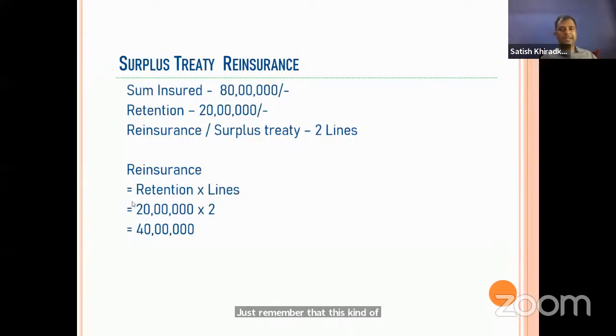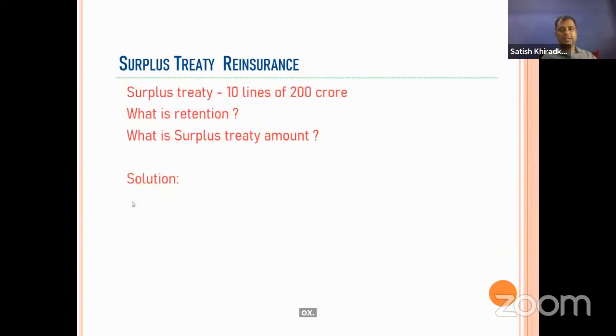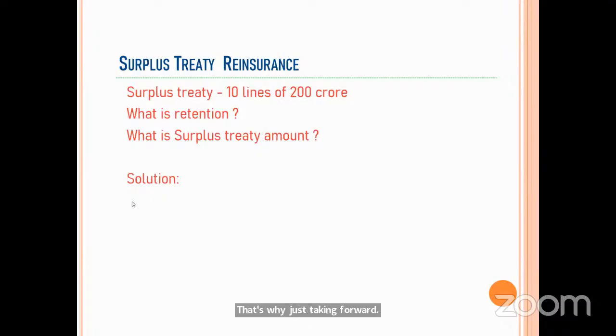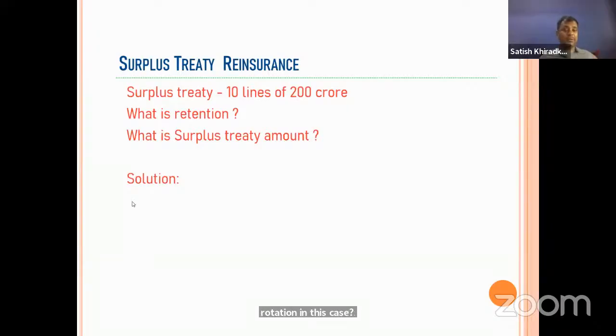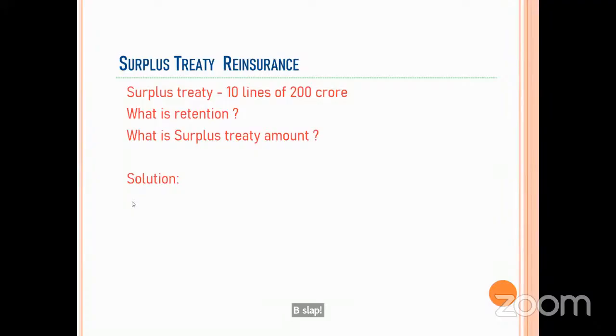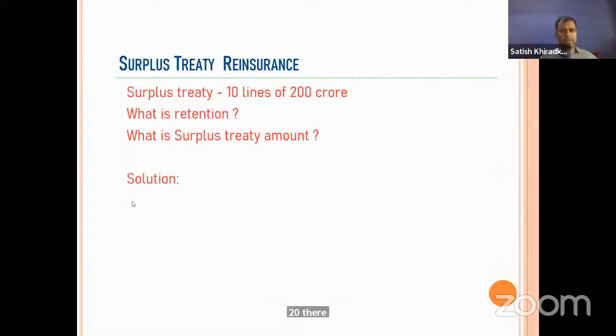Now see one example: sum insured is 80 lakhs, retention is 20 lakhs, and it is of 2 lines. That means the cession will be 40. We already discussed that, so just moving forward. Now there is a surplus treaty of 10 lines of 200 crore. Tell me, what is the retention in this case? 20 lakh? 20 crores? I'm asking what the retention is.